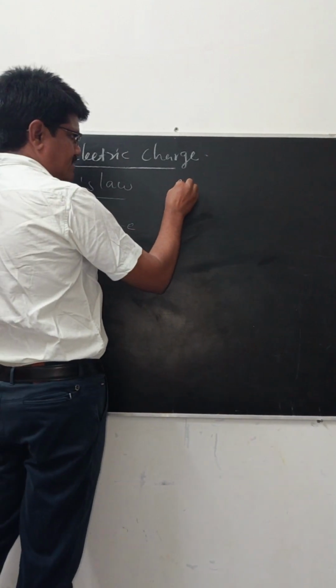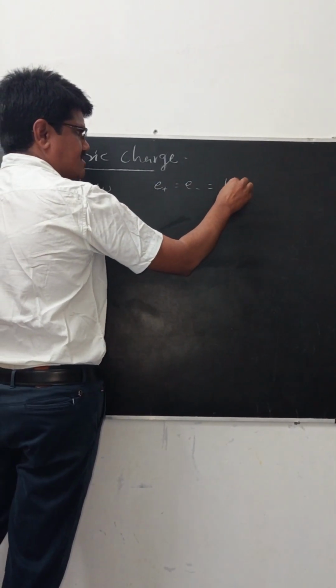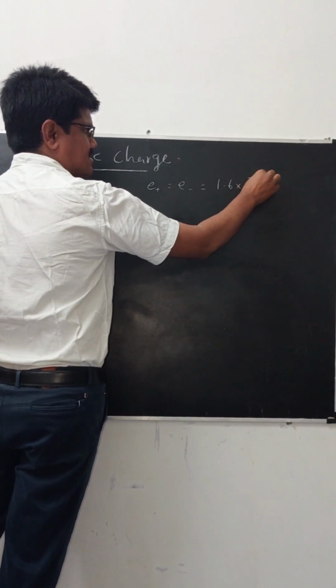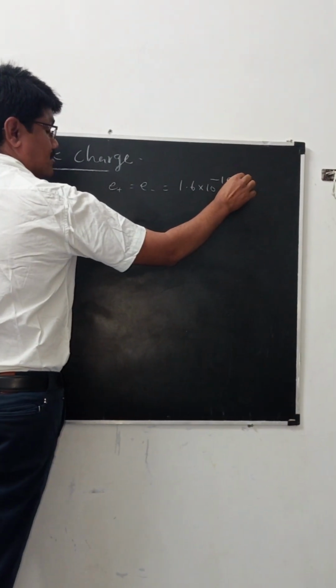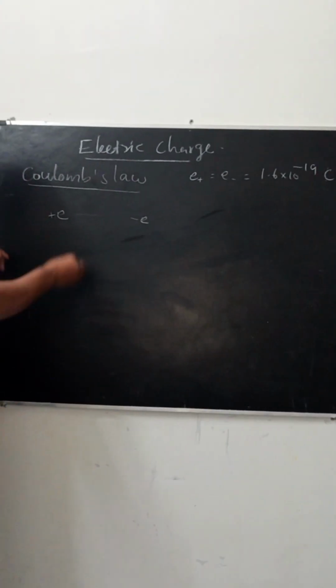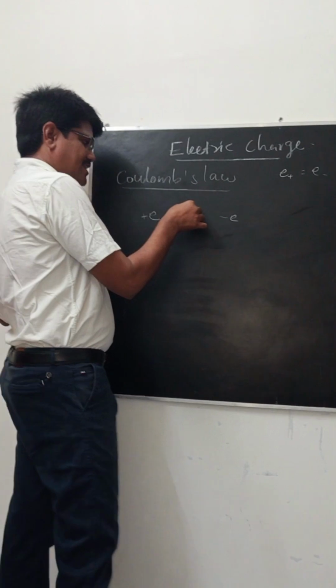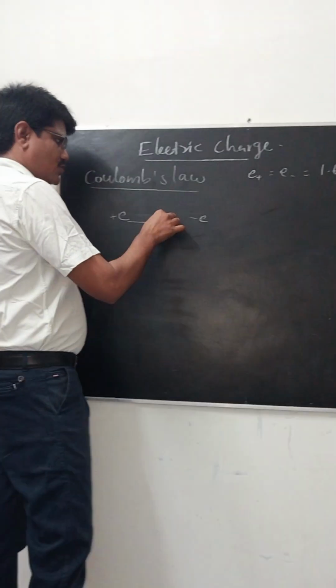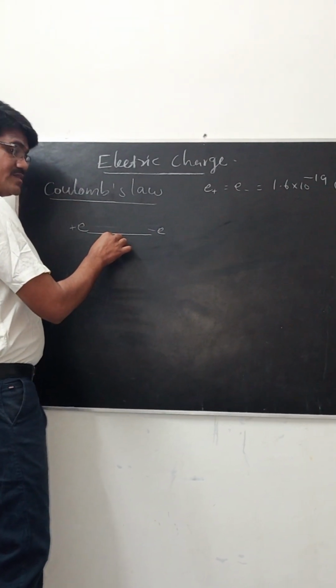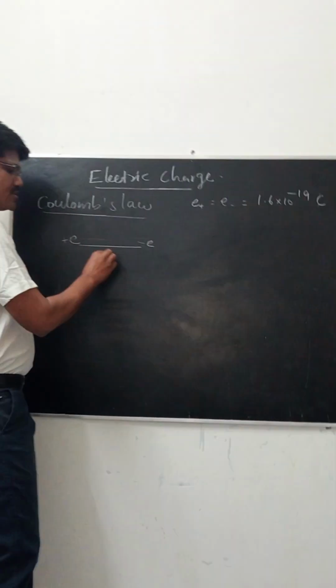The magnitude of the charge of the proton and electron is 1.6 into 10 power minus 19 coulomb. Next, the distance between the two charges. The protons are in the nucleus and the electron revolves around the nucleus, so the distance is approximately 10 power minus 15 meter, or we consider the distance to be r.